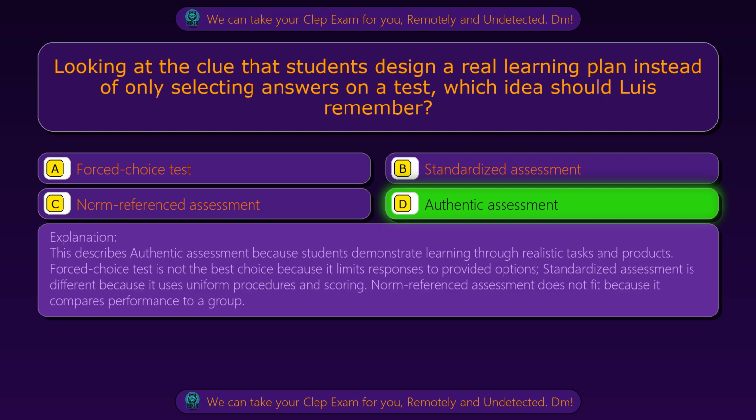This describes authentic assessment because students demonstrate learning through realistic tasks and products. Forced choice test is not the best choice because it limits responses to provided options. Standardized assessment is different because it uses uniform procedures and scoring. Norm-referenced assessment does not fit because it compares performance to a group.